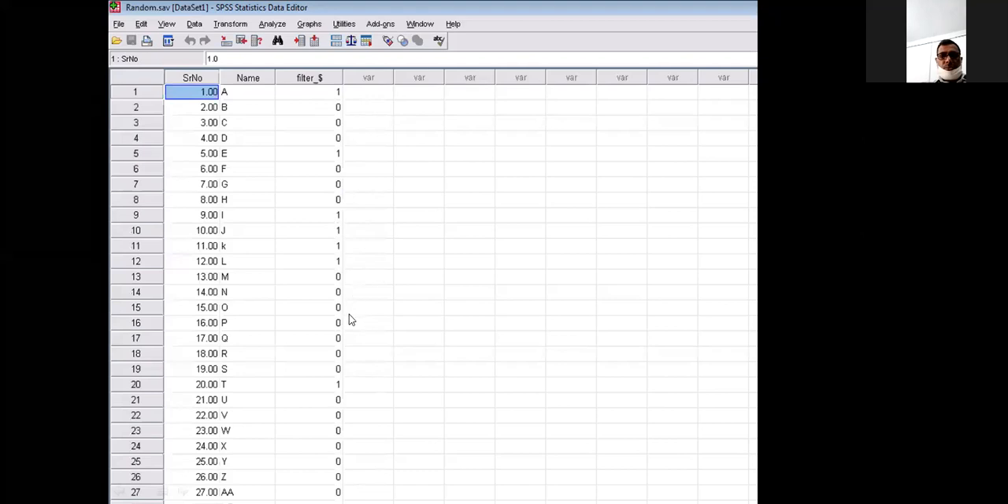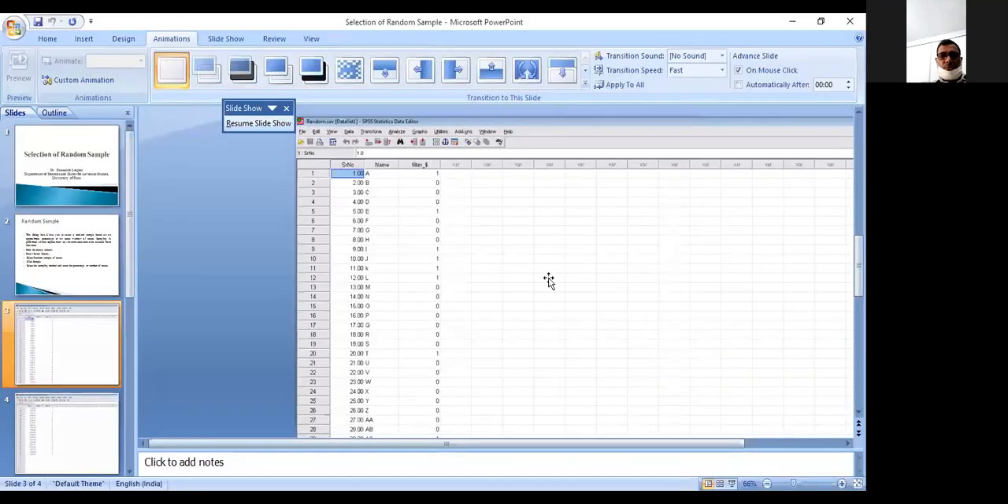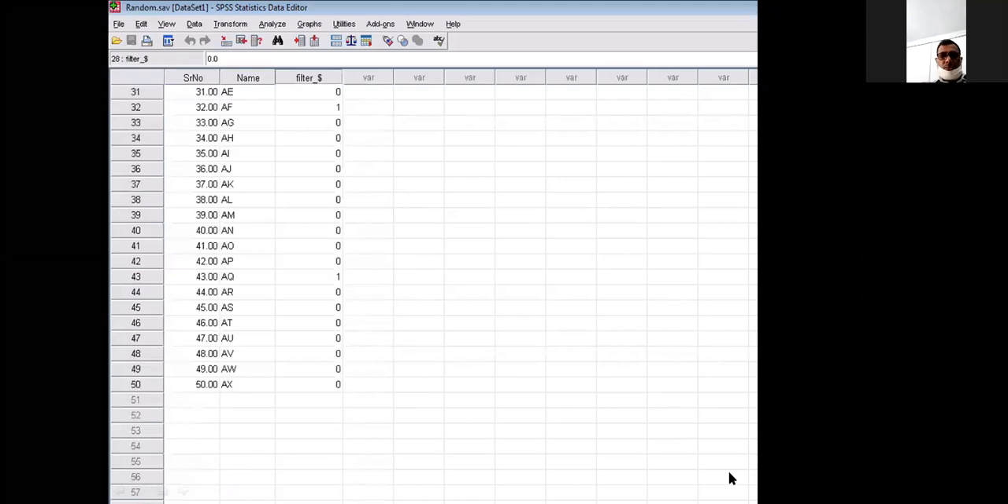See, there are 50 individuals. Out of 50, we want to select 10. Then behind this software, some sort of random procedure is employed, and the 10 individuals get selected. Here they are expressed in terms of ones and zeros. This is the procedure.